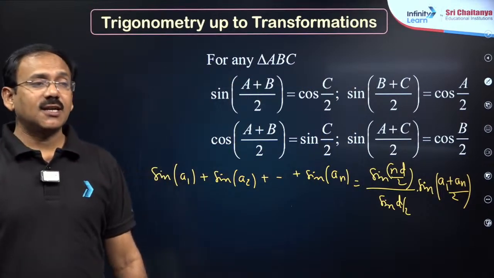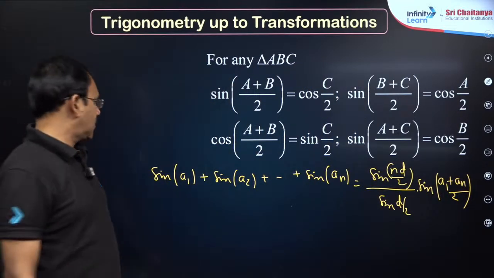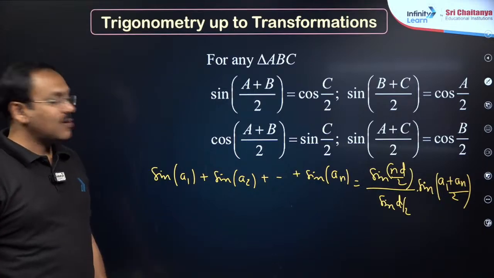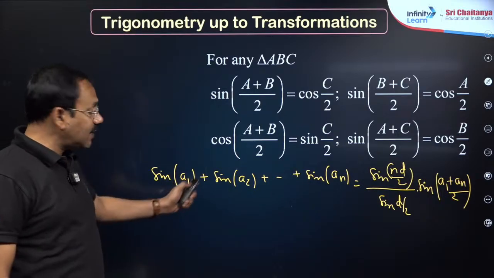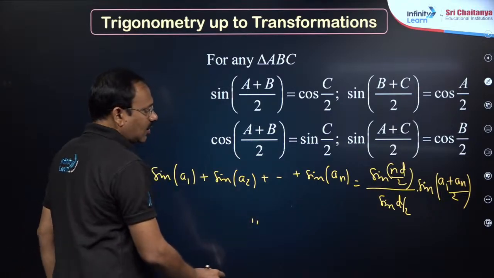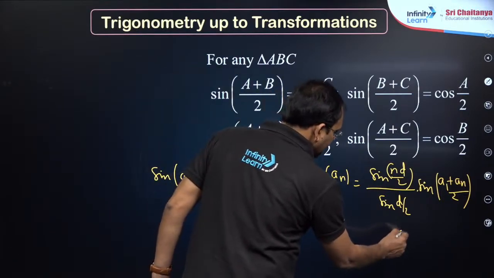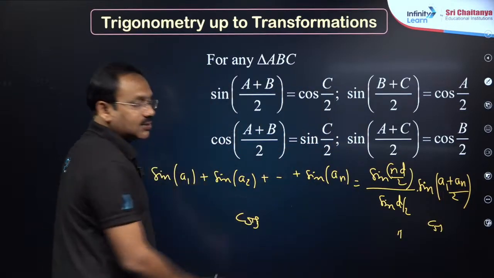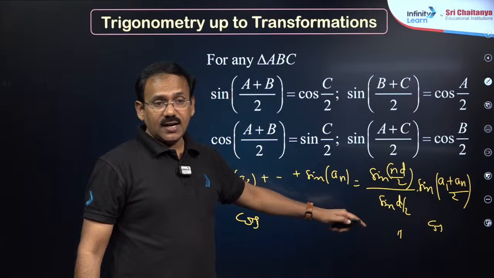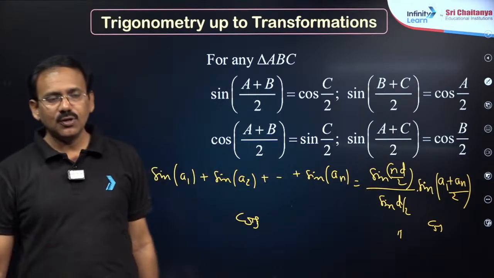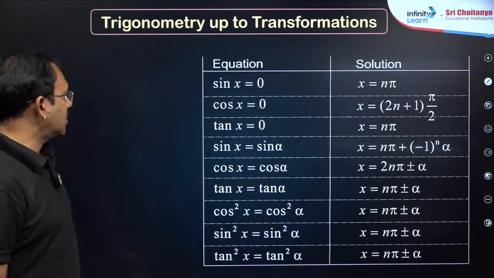It's an important result, my dear friends, to answer certain questions. The same result holds for cos, but there you have to write cos. Sin (n d by 2) by sin (d by 2) is fixed, but you write cos of (first angle plus last angle) by 2. This is important, dear students.